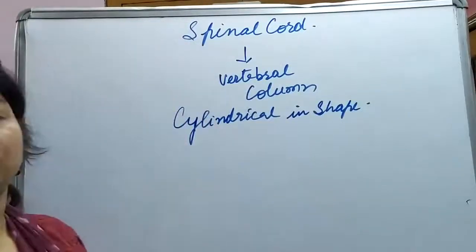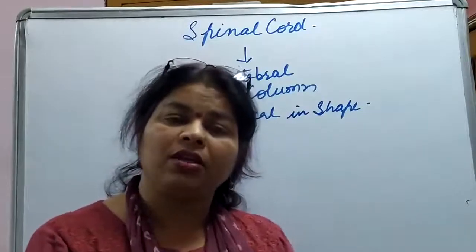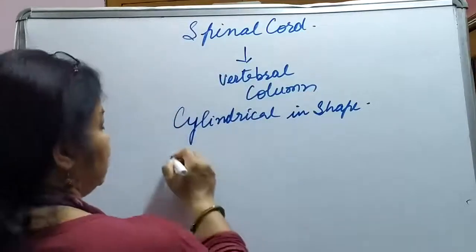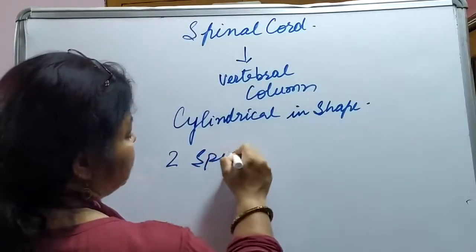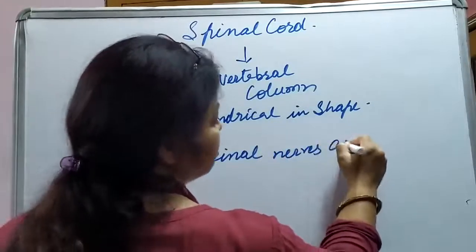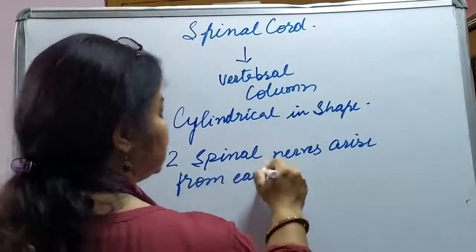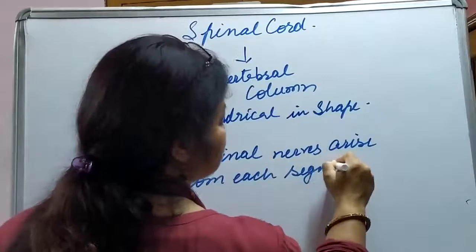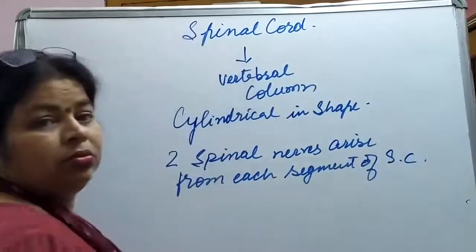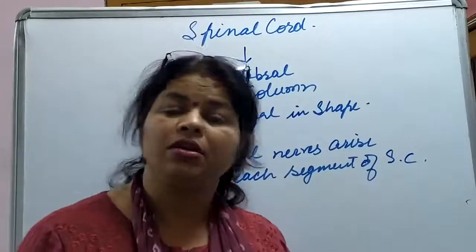From each segment of the spinal cord arise two spinal nerves. The nerves arising from the spinal cord are called spinal nerves.